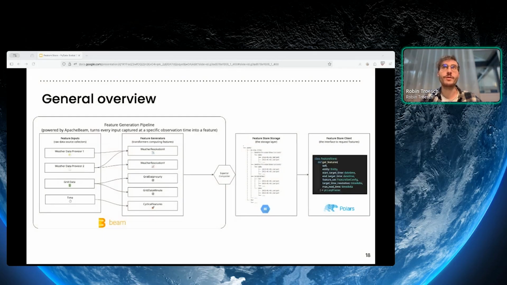So this is a bit of a general overview of how we decided to build our feature store. In general, we kept some of the feature generation process. You might recognize this on the left part of the panel, but we simplified it. No more feature combination at this level. We simply made a pipeline that for each feature input was able to generate one or more feature frames for a given ref time. For instance, the weather data could be used to generate features at several resolutions, and we